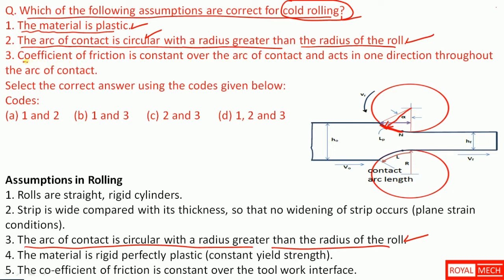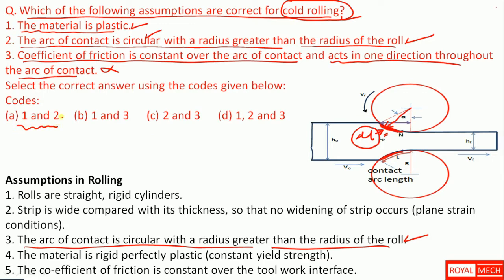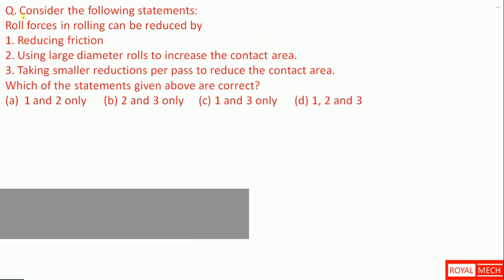And the third one is coefficient of friction is constant over the arc of contact. So the coefficient of friction mu is constant over the arc of contact and acts in one direction throughout the arc of contact. The third assumption is wrong. So we can conclude that 1 and 2 are correct. That is, option A is the correct option.